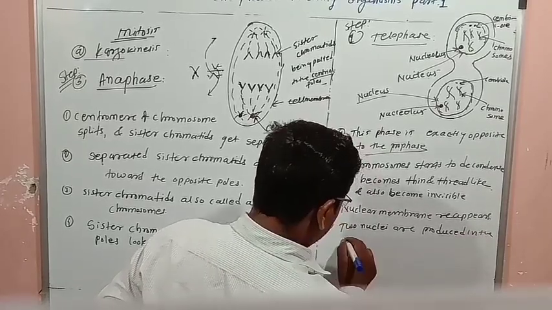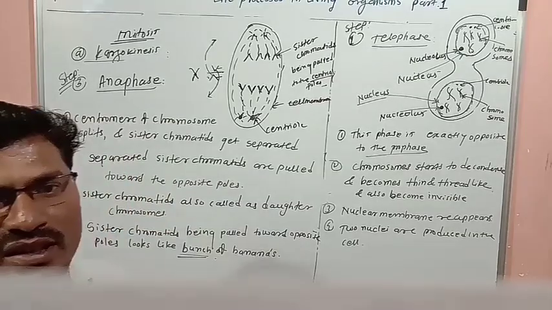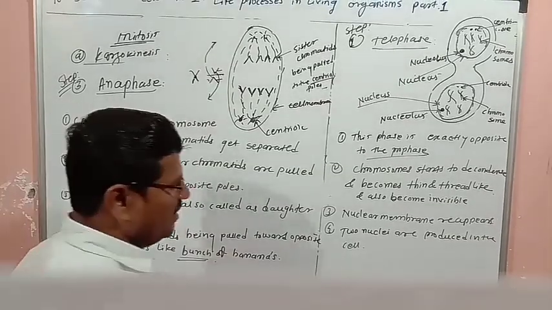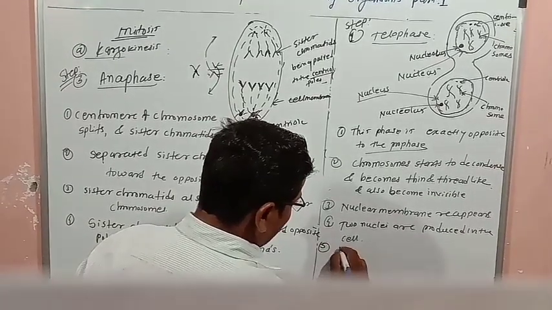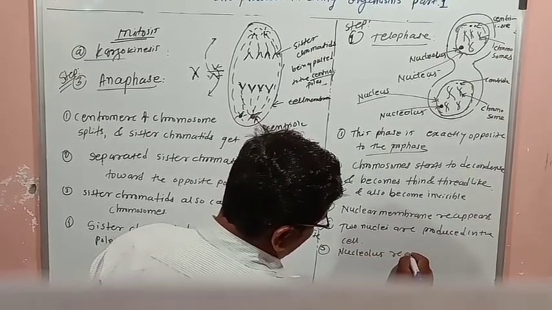And the fifth point is that the nucleolus reappears.